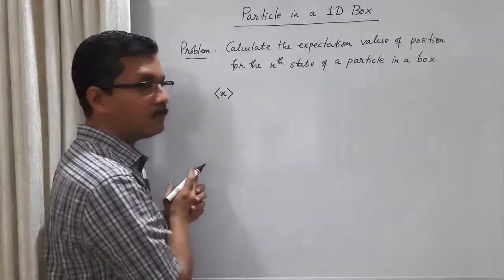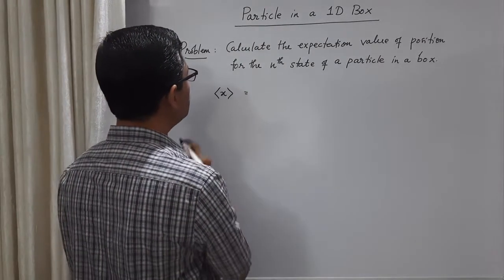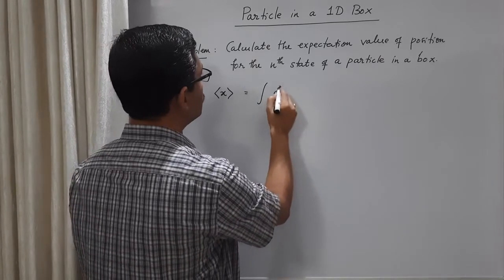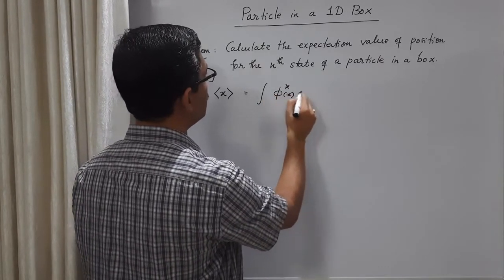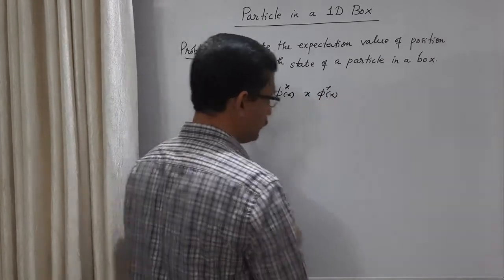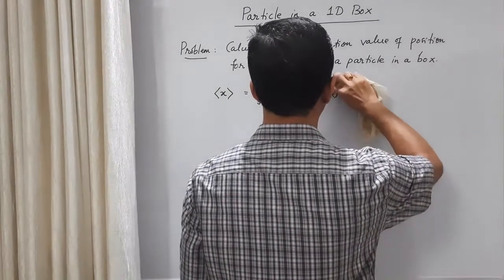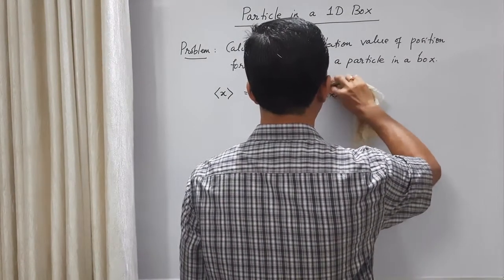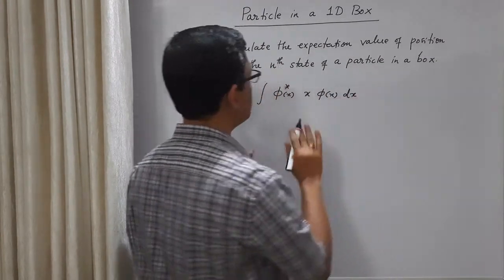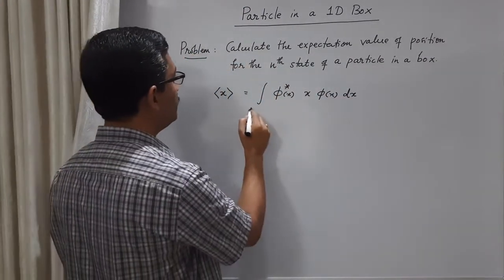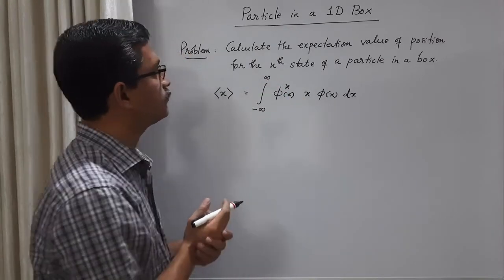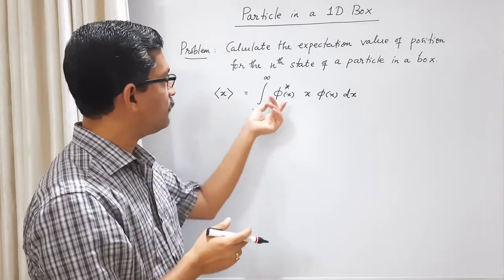This is a symbol for that. What is the general equation? This is the integral of phi star of x, x, phi of x. This is the expression for expectation value if it is a one dimensional problem, from minus infinity to plus infinity, provided the wave function is normalized.